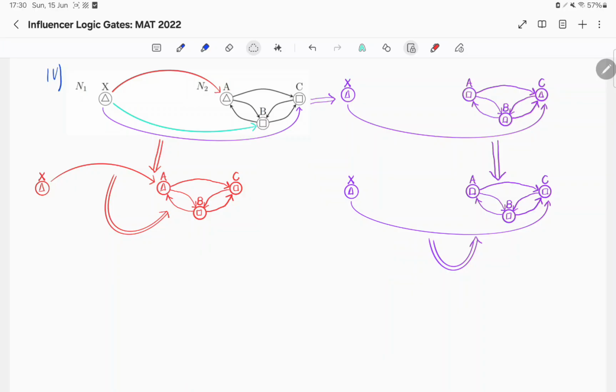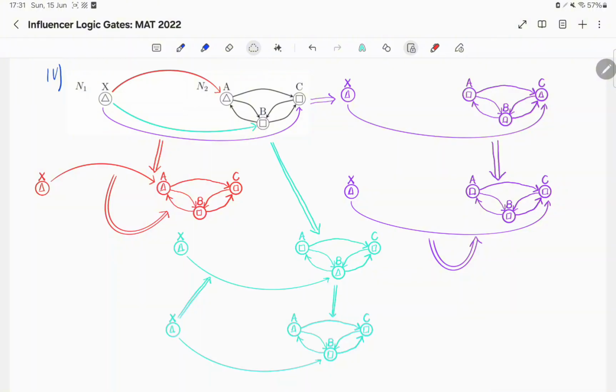From here, we can advance another step. We'll notice that A, B, and X do not change their opinions, but C will change their opinion to a square. This is due to the fact that they now follow a square and one triangle. Advancing this system again, we'll notice that this system is actually stable. Now we'll consider the green case, where B follows X.